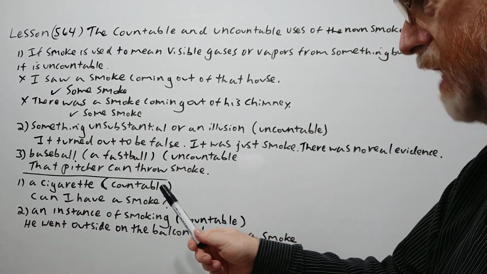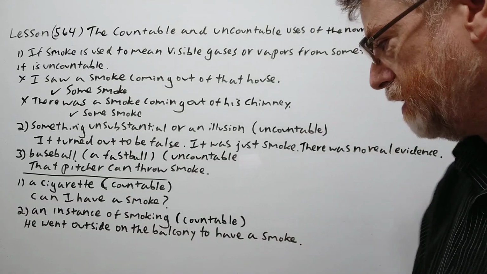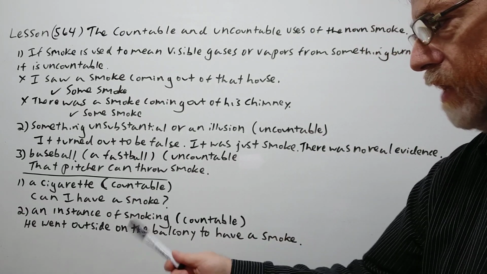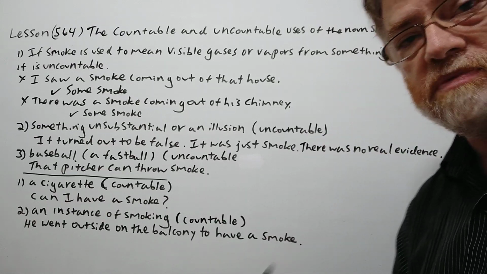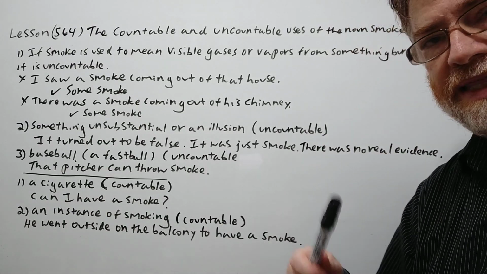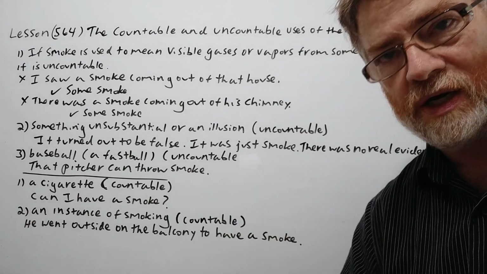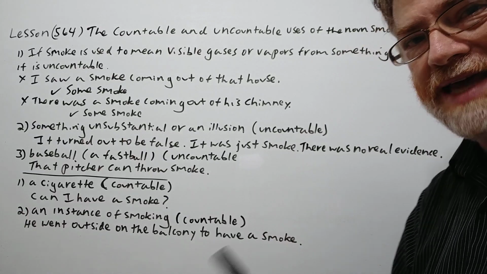All right. Or the second one, an instance of smoking, so an action or event of smoking. It's also countable. "He went outside on the balcony to have a smoke." Now, that doesn't mean he had one cigarette. This is just the action that he's doing. He's having a smoke. He's doing this action of smoking. All right, so he's having a smoke.